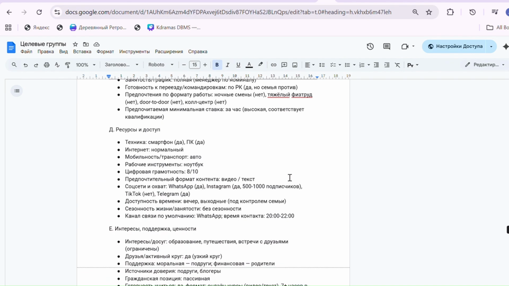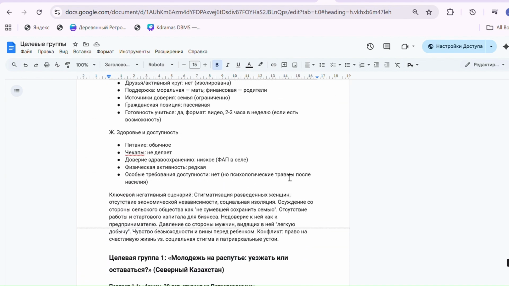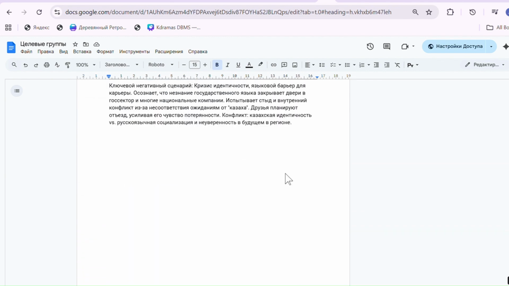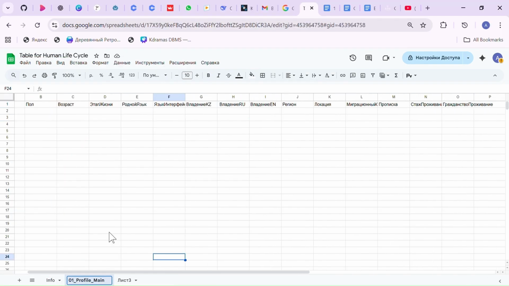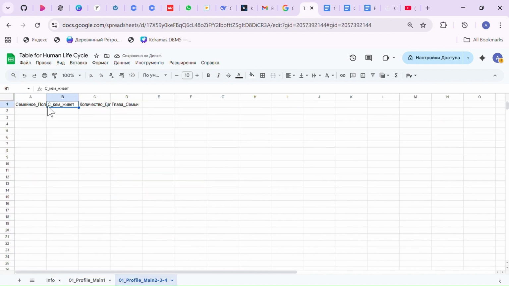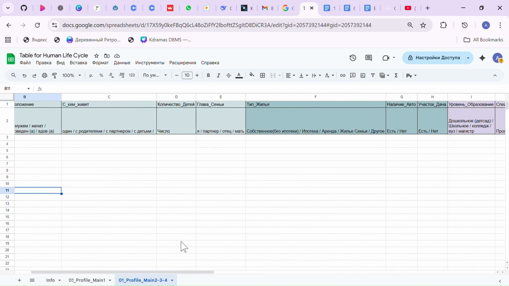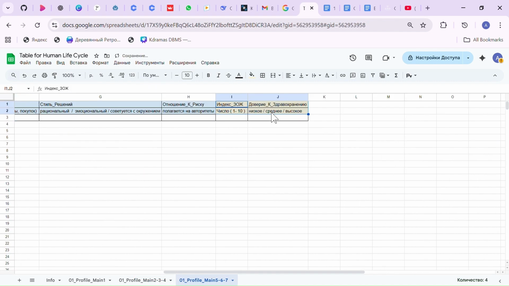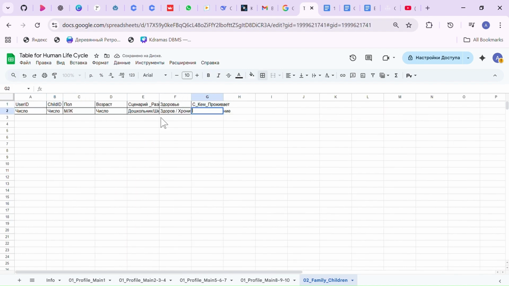The main profile sheet contains all the core demographic, economic, and social data for an individual: their life stage, region, education, employment, resources, and values. This structure avoids data duplication and ensures integrity. It is not just a table, it's a relational model that allows us to ask complex questions like: show me all low income families in the West region with more than two children and poor access to kindergartens.